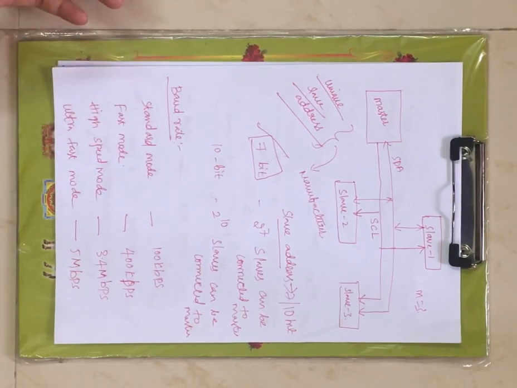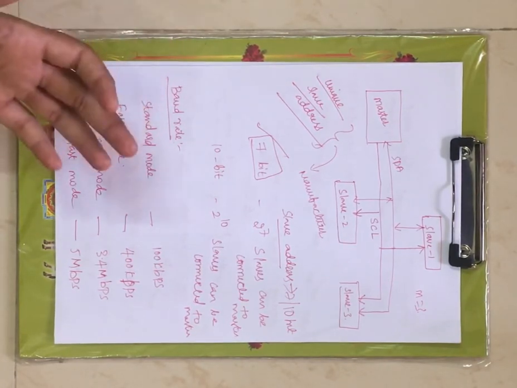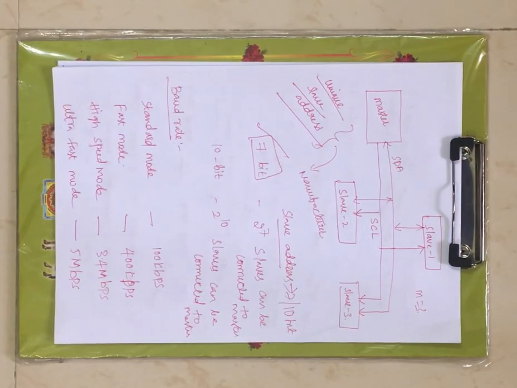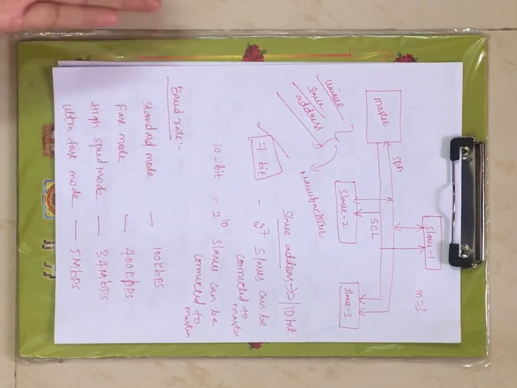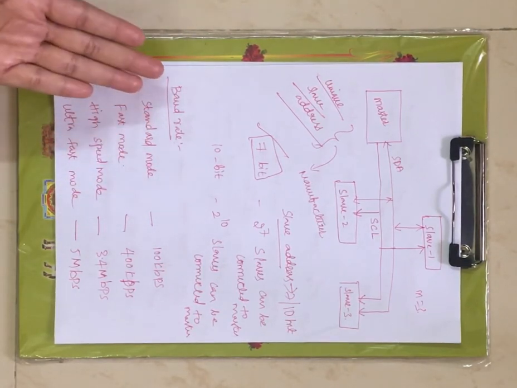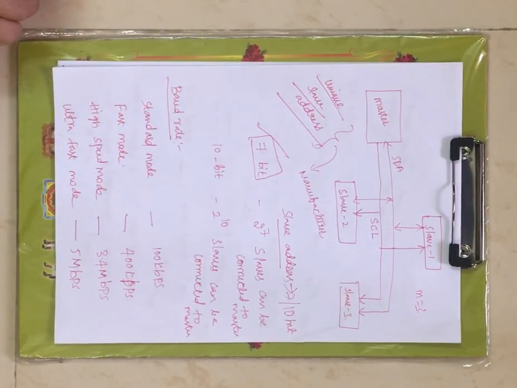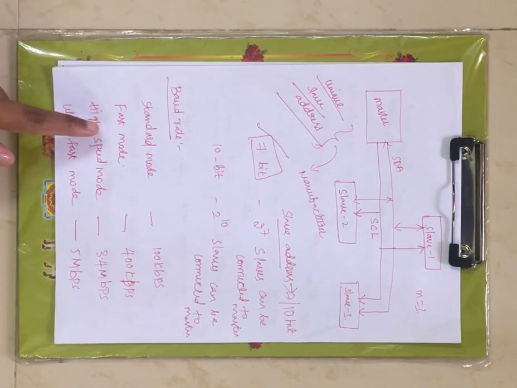Now coming to the baud rate. Baud rate is nothing but the number of bits transferred per single second, right? Now this I2C protocol, based on the bits transmitting between the master and slave, is categorized into 4 modes: standard mode, fast mode, high speed mode, and ultra fast mode.